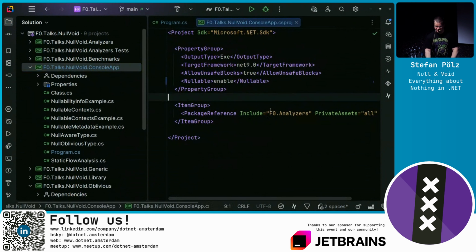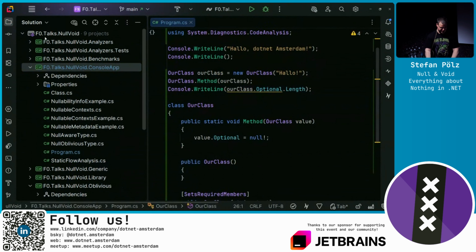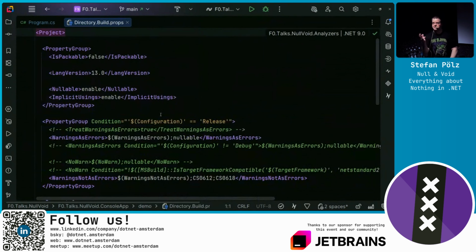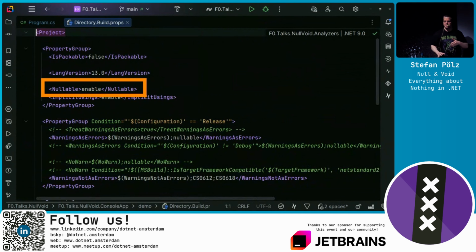I could go to the csproj, or I could also, let's jump to the file system. We can have something like the Directory.Build.props that gets automatically imported for every project that is in the same or a lower file hierarchy. And this is usually when you have a big solution, you could just set nullable to enable, so that you have nullable enabled for the entire solution or the entire projects in this hierarchy, in this repository, if you put it into the root.